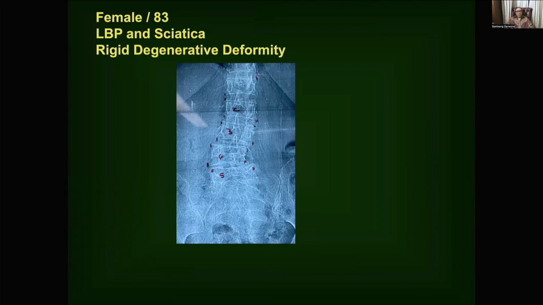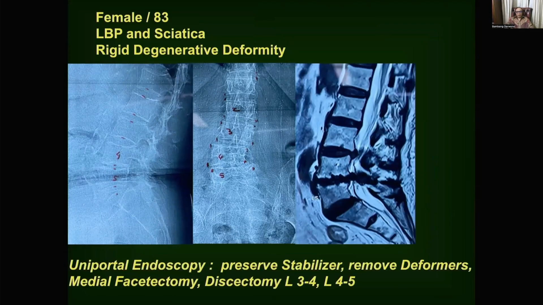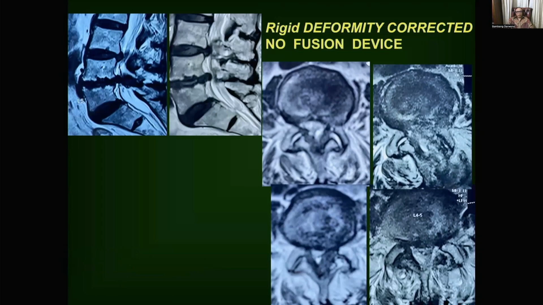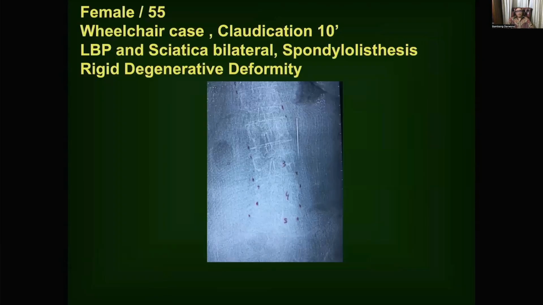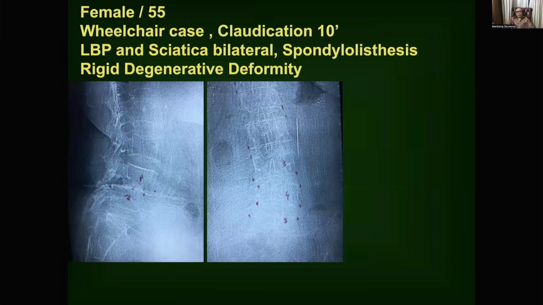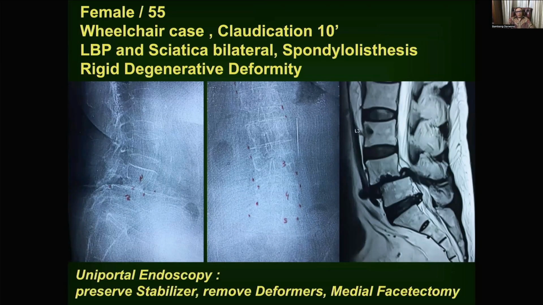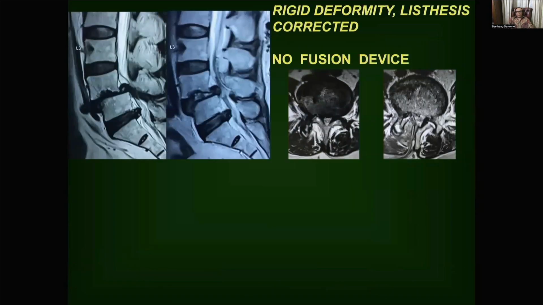Female, 83, rigid degenerative deformity. We perform the same: preserve the stabilizer, remove the deformer with medial facetectomy and discectomy, before and after. Deformity corrected, no fusion device. Female, 55, with spondylolisthesis. We perform the same things, before and after. Deformity and listhesis corrected, no fusion device.